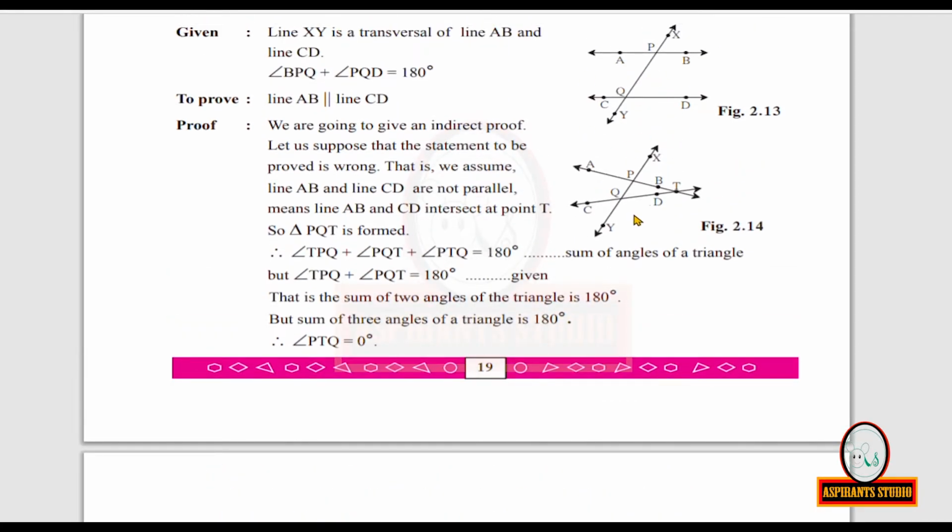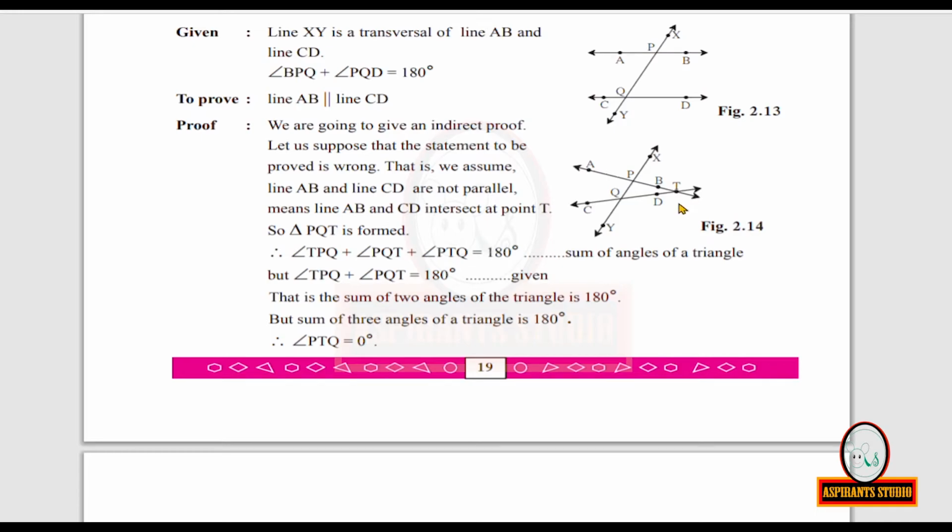So draw a different figure now. If they are not parallel, then they will be intersecting. So let us take the point of intersection as point T. Now we can see a triangle formed here. Triangle PQT is formed. You know the sum of the measures of the angles in a triangle is 180 degrees. So measure of angle TPQ plus measure of angle PQT plus measure of angle PTQ is equal to 180 degrees.